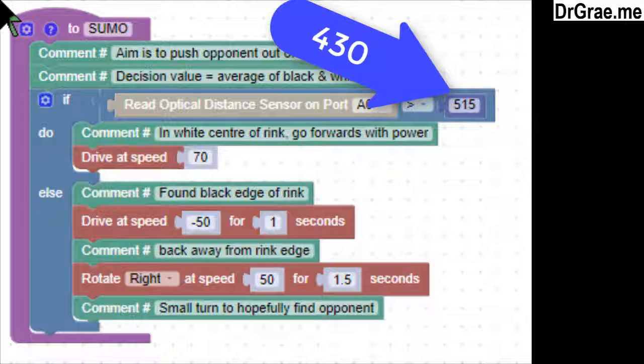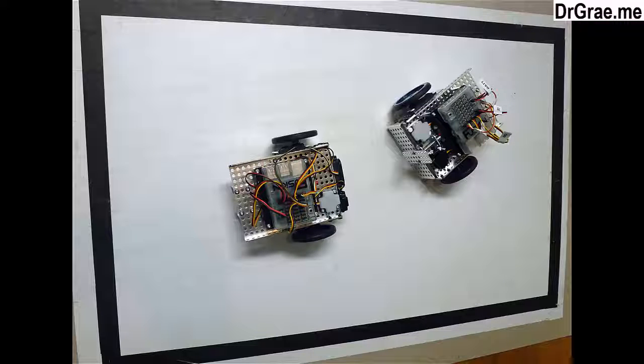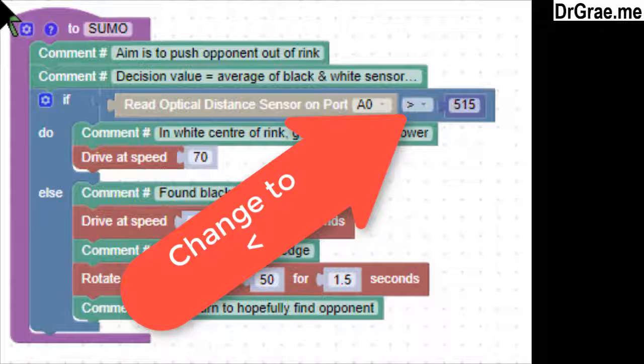But there is one additional thing we have to think about. In our original SUMO, we wanted our robot to charge forward on a white center and then turn around when it found a black rink. In the swimming pool, we wanted to do the opposite. We wanted to charge forward in the dark green center and then turn around when it finds the white surround. So we'll have to change the greater than to a less than sign.